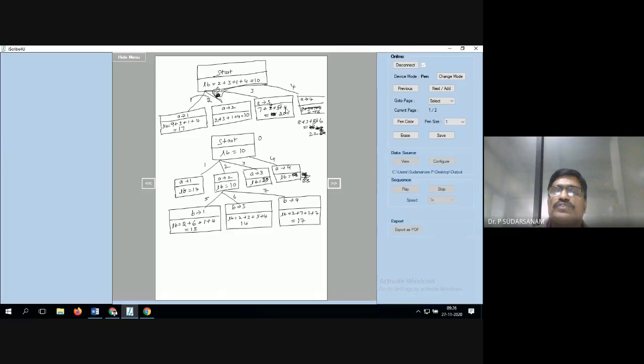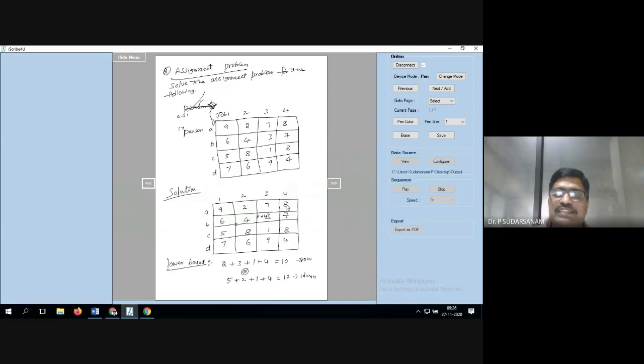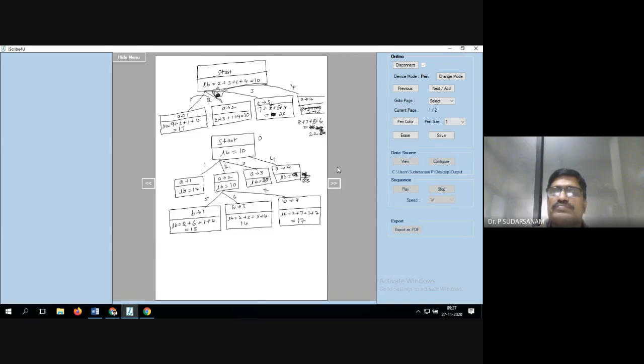7, 4, 5, 4. Now A is equal to 4 means 4 you have taken, 8 you have taken. This column cannot be considered for second, third, fourth. So once you take 8, you have 6, 4, 3, which is the minimum. 3 is the minimum. So 8, 3. Now these two columns cannot be considered. Now you have 5, 8, which is the minimum: 5. Once you take 5, remaining is this 6 only. So that means what? 7, 3, 5, 6.